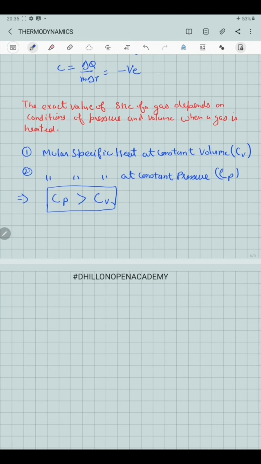The reason is that when a gas is heated at constant volume, say 1 mole of a gas is heated at constant volume, in this case the change in the volume of the gas is 0. Any change in the volume will be equal to 0. So any amount of heat energy supplied to the gas is used to increase the temperature, that is the internal energy of the gas.